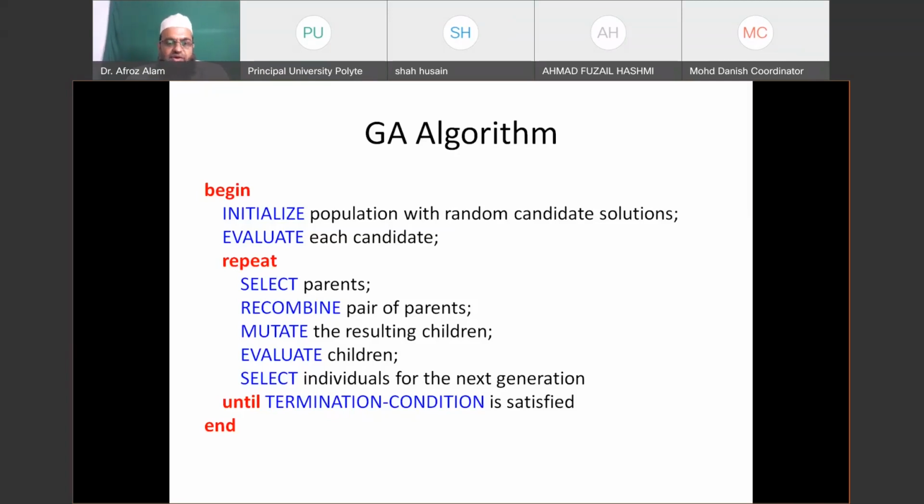This process will repeat in a loop until we achieve our solution. Once we achieve our solution, we will terminate our program and publish our result.